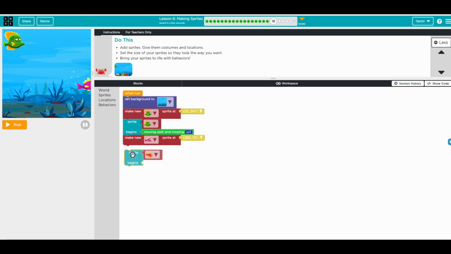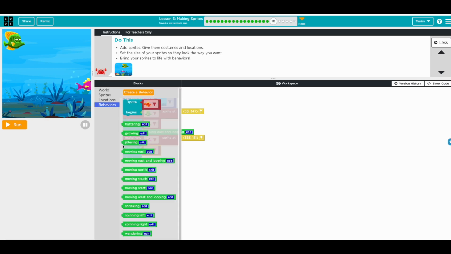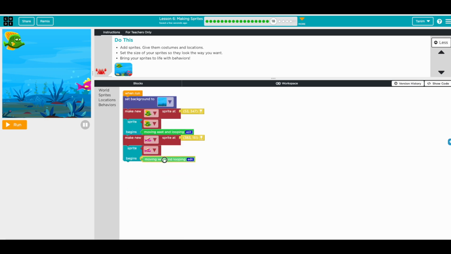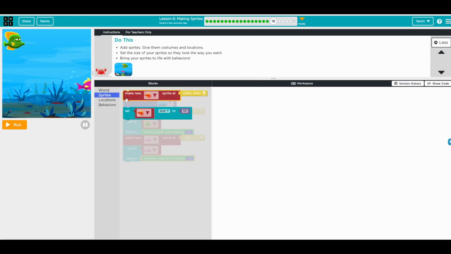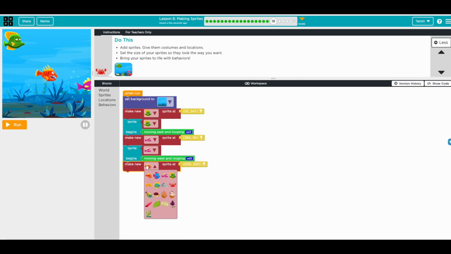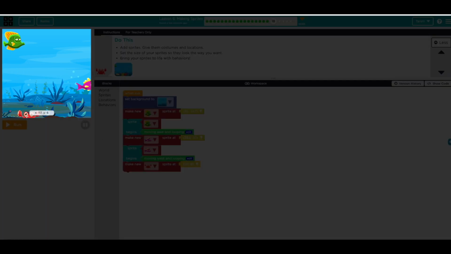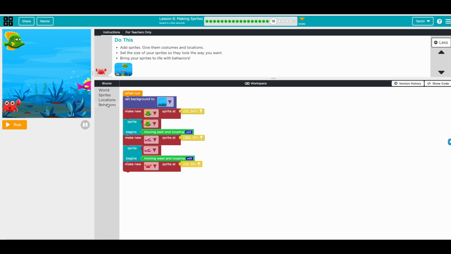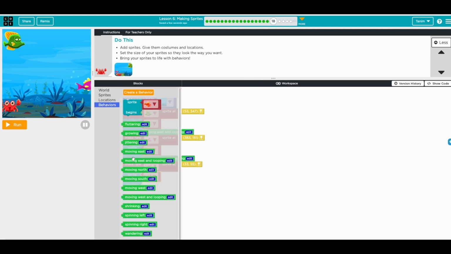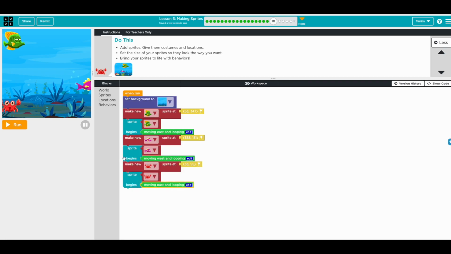I'm going to add a behavior for him. Western looping. And there's a crab. I'm just going east. Okay. Sprite, make a new crab here on the floor, and then for the crab, the behavior is moving east and looping. Okay, let's run.